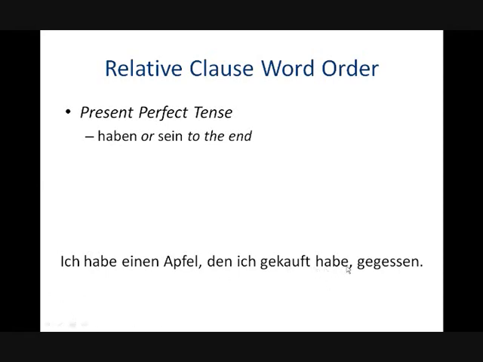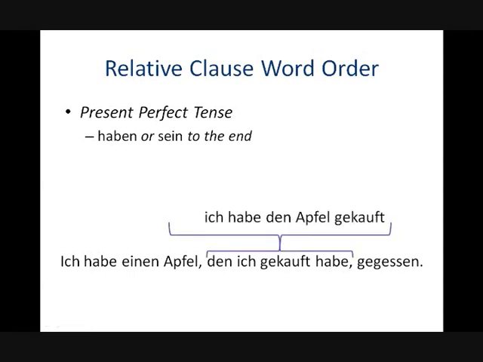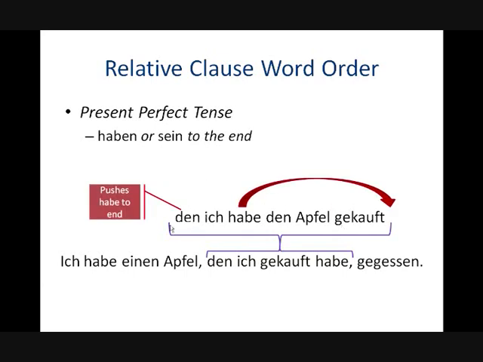Notice that habe is at the end of the relative clause, not gekauft or anything else. Habe is at the end of the relative clause. And if we forget about the relative pronoun, and if we rewrote this sentence just normally, it would be ich habe den Apfel gekauft, with the past participle in the last position. But because we introduced the relative pronoun den, habe is pushed to the end and it remains in its finite form. So it stays as habe.